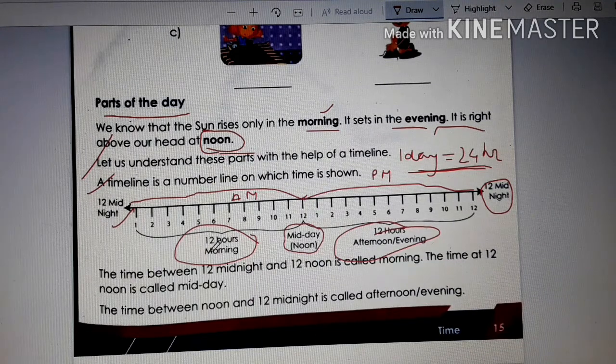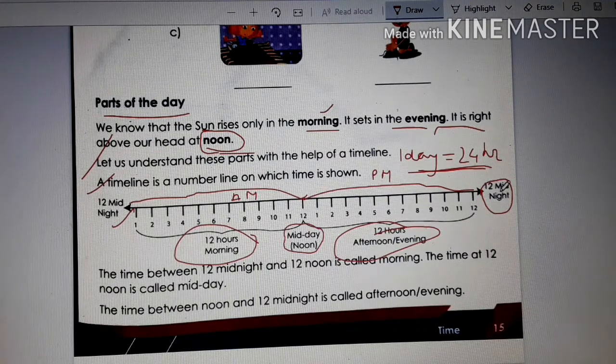AM we call morning and PM we call, children, after 12. After 12 noon, that is when it is 12 during the daytime, that is called 12 noon. So after that time is PM. After that time is what? PM. Okay, and it remains PM till midnight. That means 1 minute before midnight, and after midnight, children, it again starts as AM.